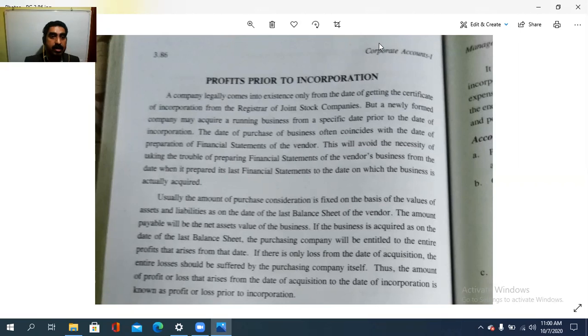Legally it is in existence. But a newly formed company may acquire a running business from a specific date prior to the date of incorporation.